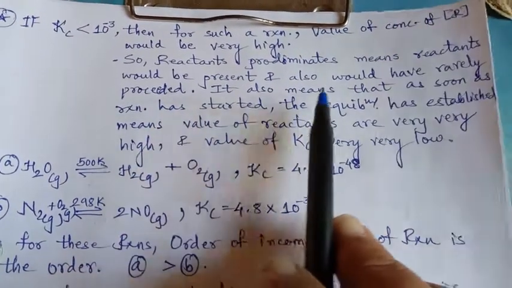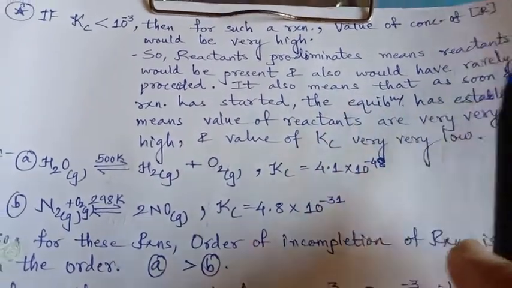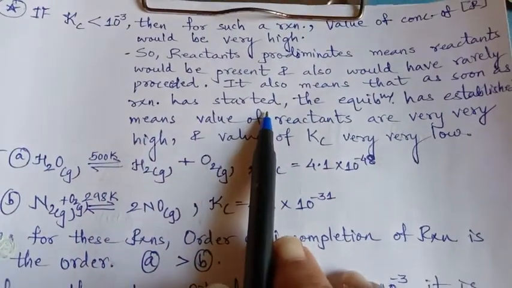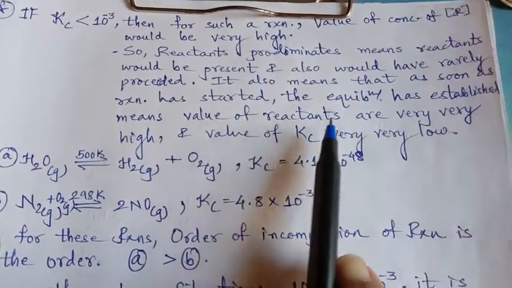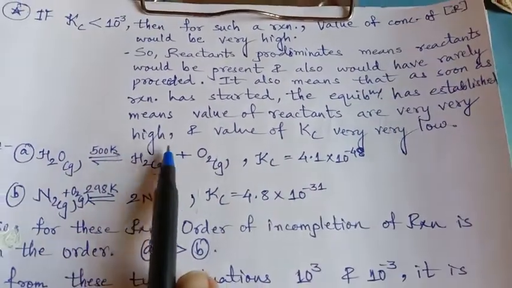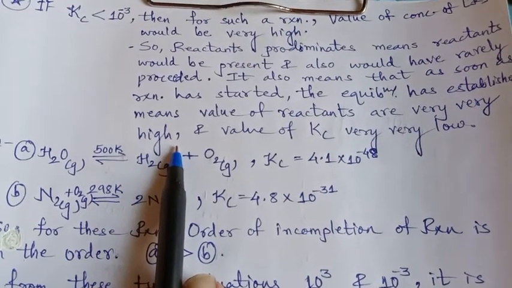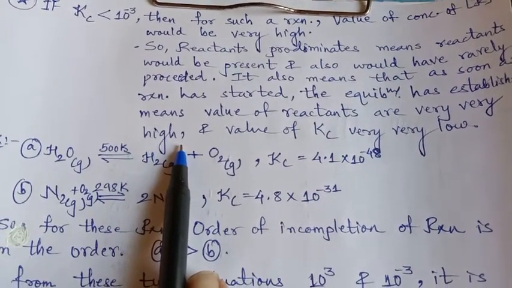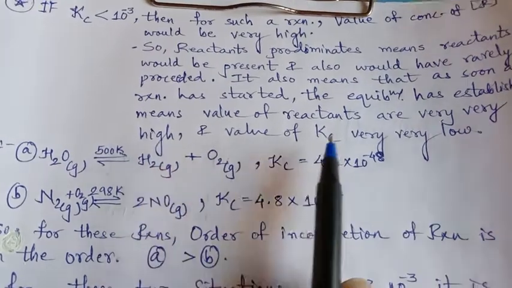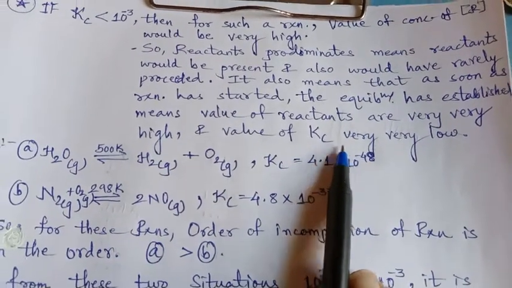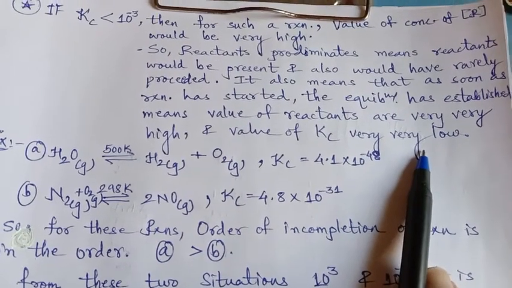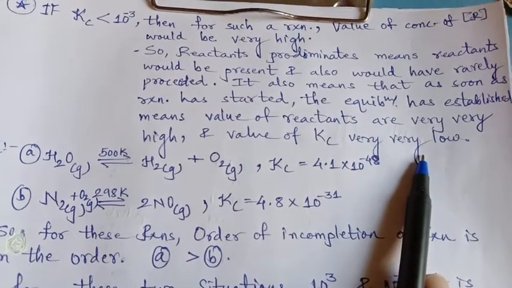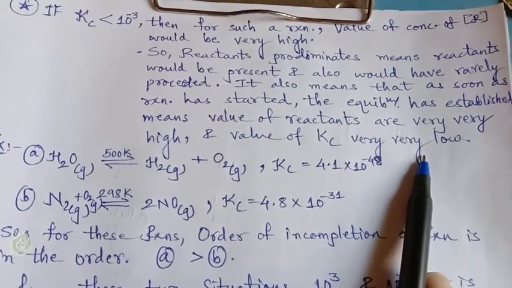reaction. It also means that as soon as the reaction has started, the equilibrium has been established and the value of reactants will be very high, because they would not have completely proceeded to produce more, and the value of Kc would be very low, and as Kc is proportional to product, the product's value will also be very low.